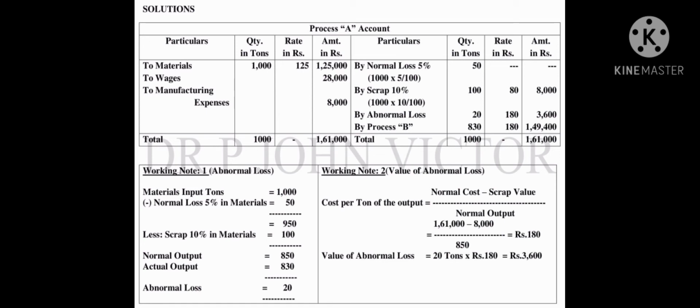This value is entered on the credit side, that is abnormal loss 20 tons at 180 rate into 3,600. Likewise process B, that is the output of process A, 830 tons into 180. So totally 1,49,400. And then finally we get 1,000 tons 1,61,000 on both debit and credit side.